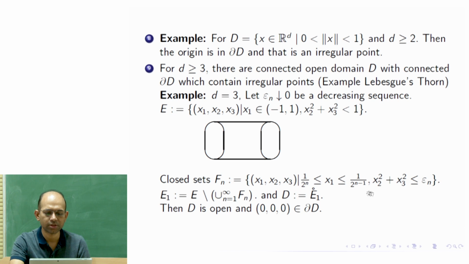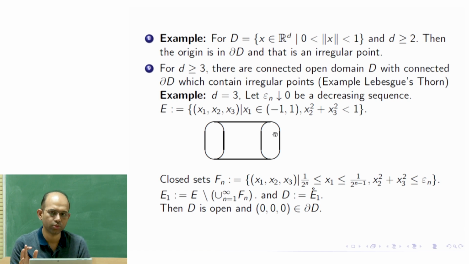So this difference is 1 over 2^n, because 1 over 2^n plus 1 over 2^n would be 1 over 2^(n-1). So this length is 1 over 2^n, and x2 squared plus x3 squared is less than or equal to epsilon n squared. So this radius is epsilon n. Epsilon n is kept free for now.